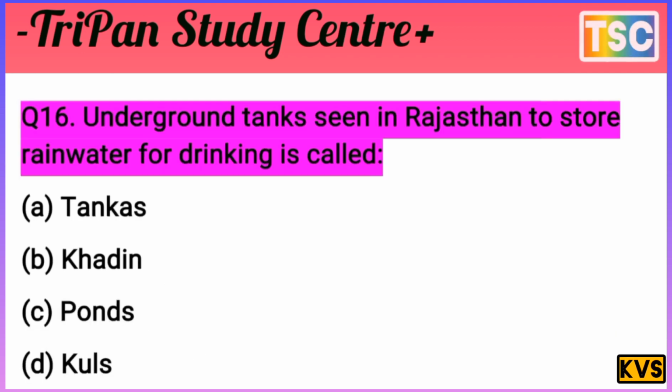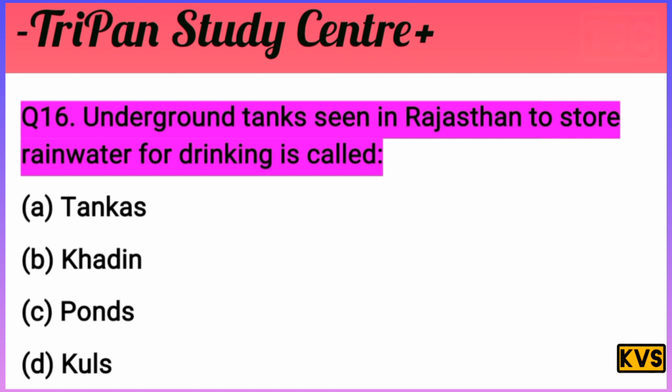And let's see the next question on your screen. The question here: the underground tank seen in Rajasthan to store rainwater for drinking is called? What is it called here? The options: tankas, khadin, ponds, kul. There is a most important question for the exam view here. I give you a few seconds.